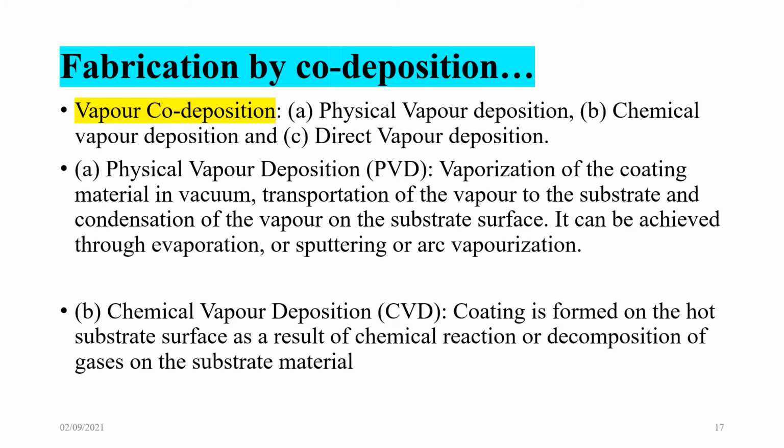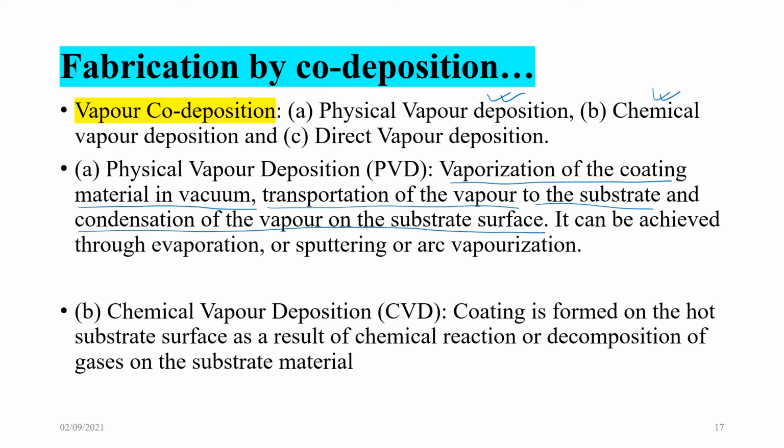Vapor co-deposition: physical vapor co-deposition, chemical vapor co-deposition, and direct vapor deposition. So here we'll look into the PVD process and the CVD process briefly. In the physical vapor deposition process, there is vaporization of the coating material in vacuum, transportation of the vapor to the substrate, and condensation of the vapor on the substrate surface.